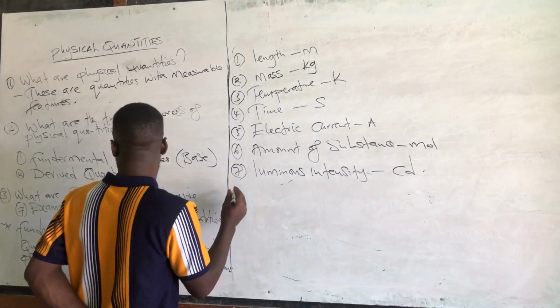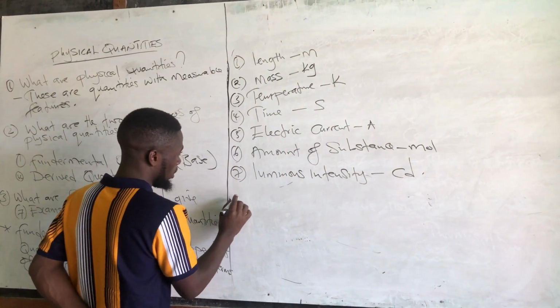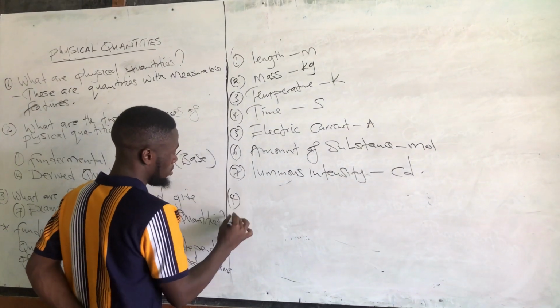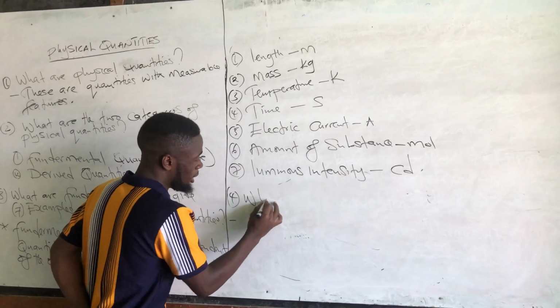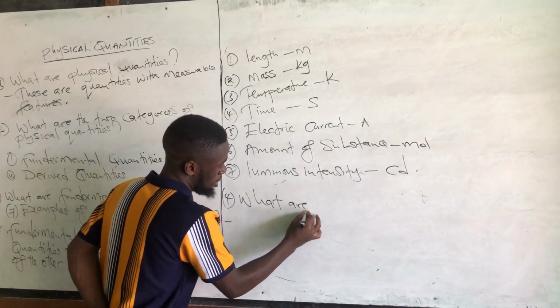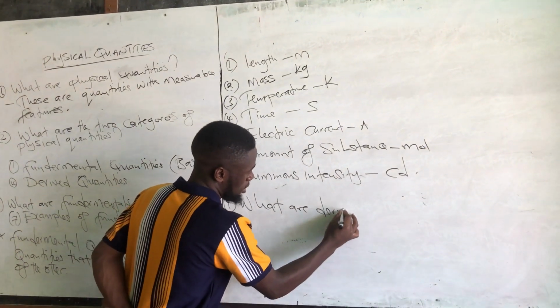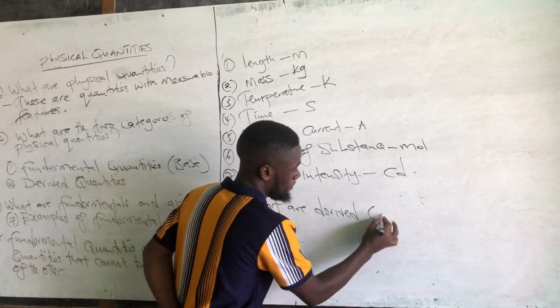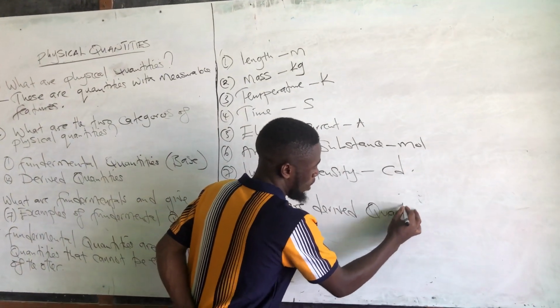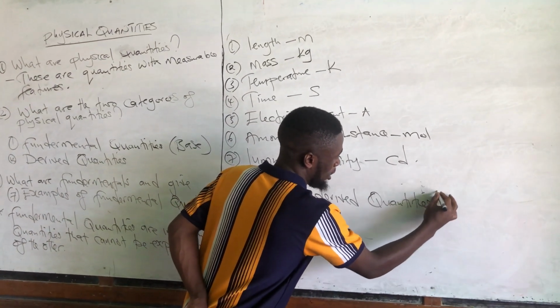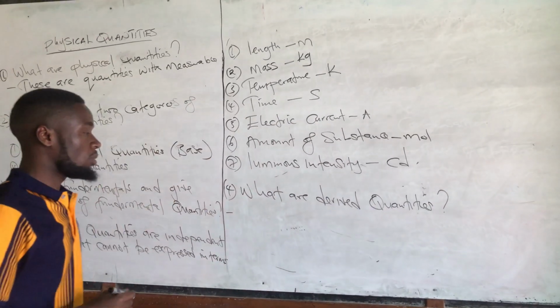Let's go to question number 4. So, what are derived quantities?